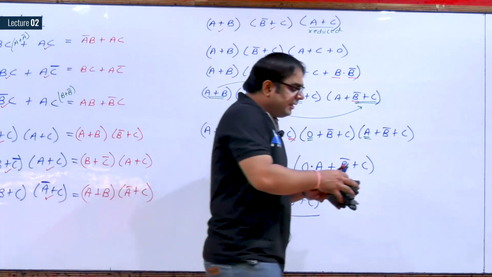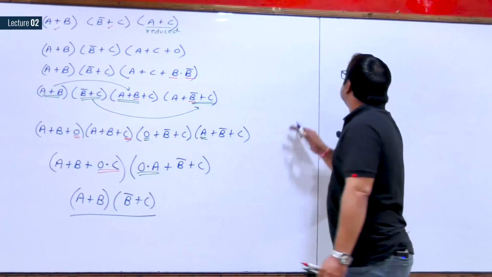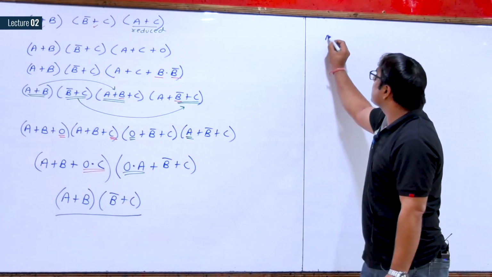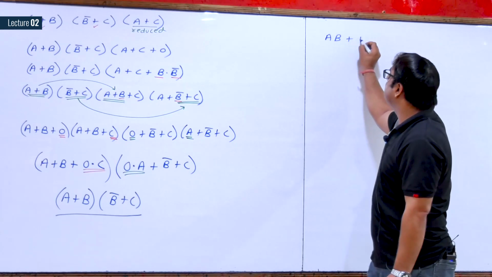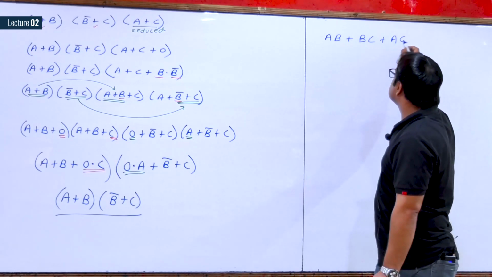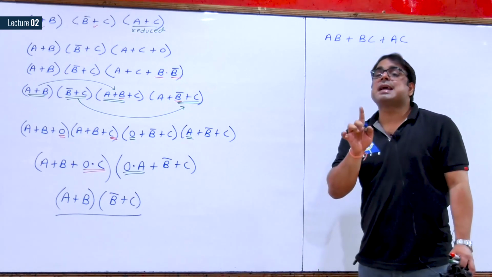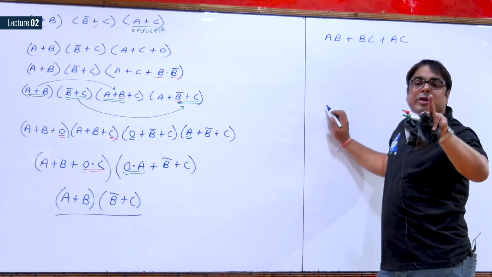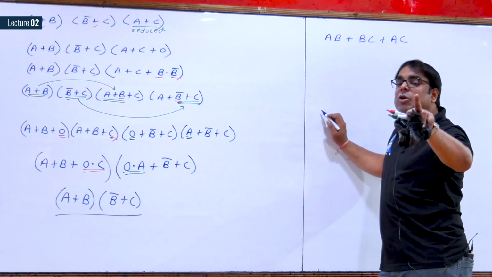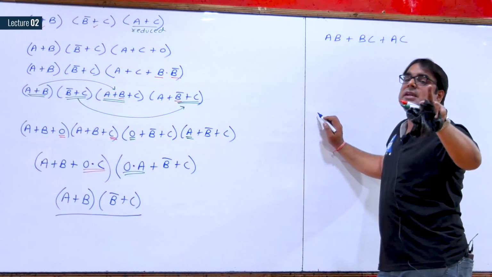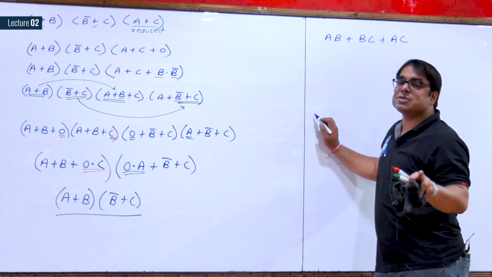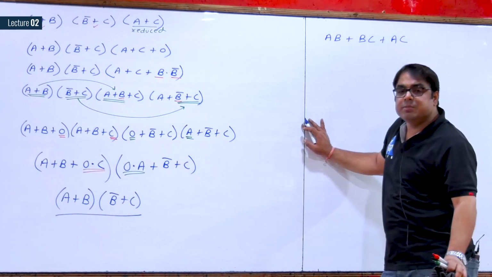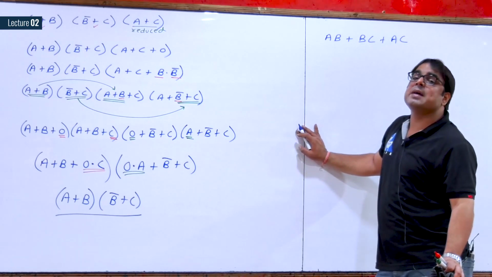Now see what are the further possibilities in consensus law. First thing is, consensus law should be of the format AB plus BC plus AC. What is the second condition? If you remember correctly, I said there should be only one variable which is present in both the formats, normal as well as complement.